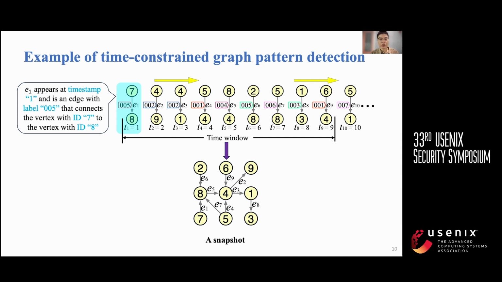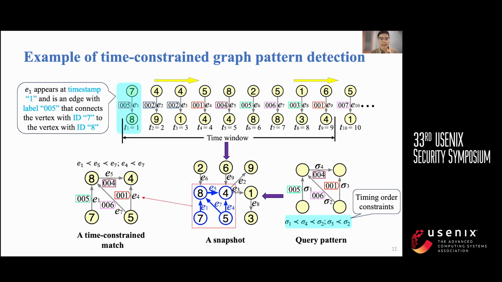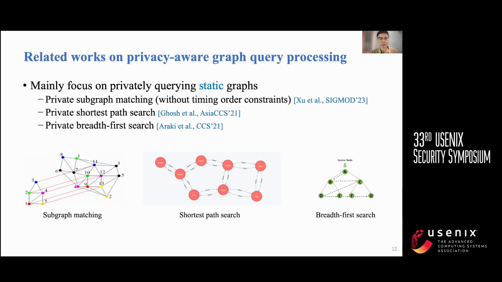Time-constrained pattern detection operates on each snapshot. The query pattern consists of three components: the target structure, the target edge labels, and the timing order constraints. The timing order constraints specify the sequence in which edges must appear in the matches. This is a time-constrained match of the query pattern. Here, E1 matches sigma 1, E5 matches sigma 4, and so on.